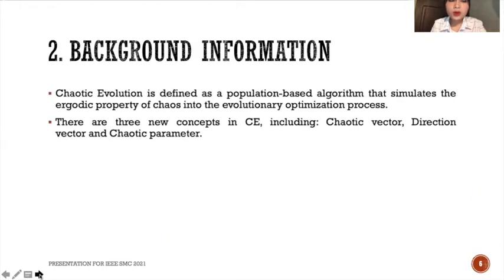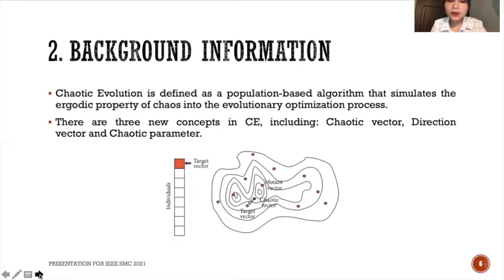The first one is chaotic evolution. Chaotic evolution is a population-based algorithm that simulates the ergodic property of chaos in the evolutionary optimization process. There are three new important concepts which are different from the canonical one. The first one is the chaotic vector. Generating it is a crucial operation in the algorithm. It is generated by crossing the target vector and the mutant vector, which implements the actual source of the algorithm.